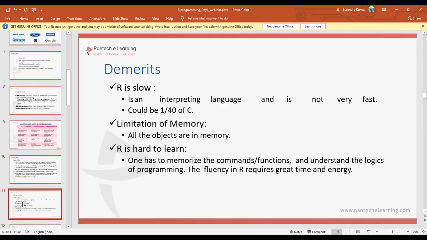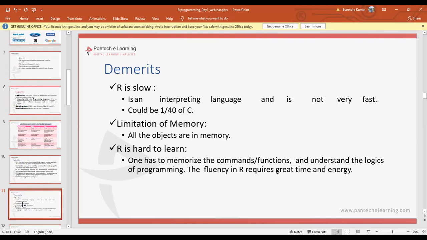Coming to the memory limitations. As all the objects we are working with are in memory, it has to check the memory locations where our data has to be stored. So this is one of the important aspects we have to concentrate on. Memory is filled, so as it is already full, we have to check which memory location is empty and store our data over there. So it is also one of the important aspects.